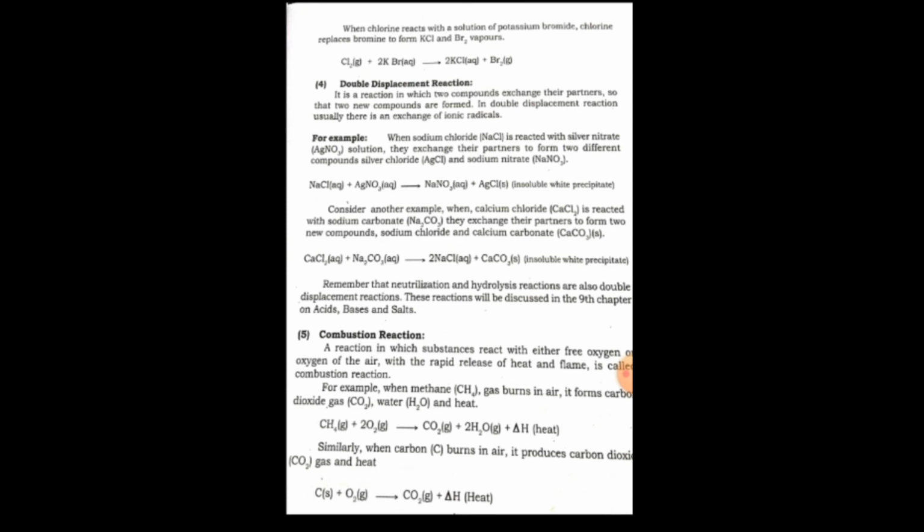Similarly, the second example is calcium chloride CaCl2 plus sodium carbonate Na2CO3 react together and produce sodium chloride and calcium carbonate. These are the examples of double displacement reaction in which both compounds exchange their partners.